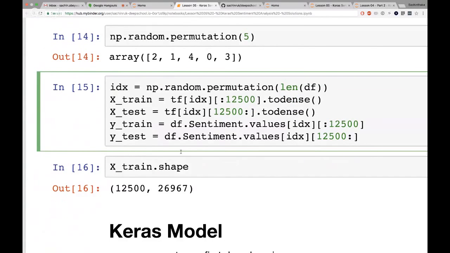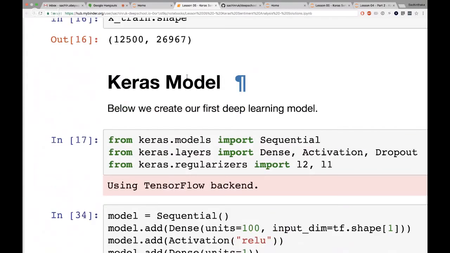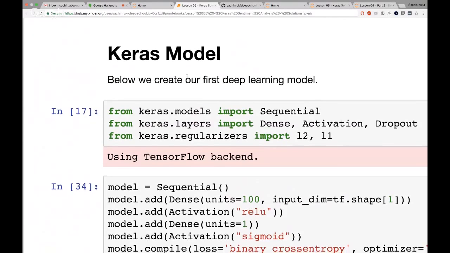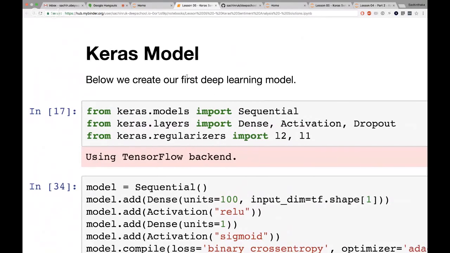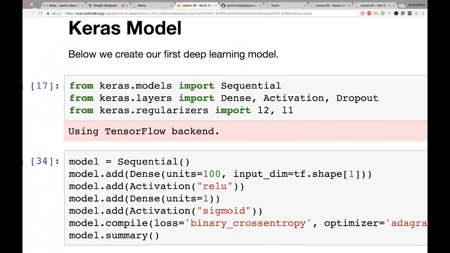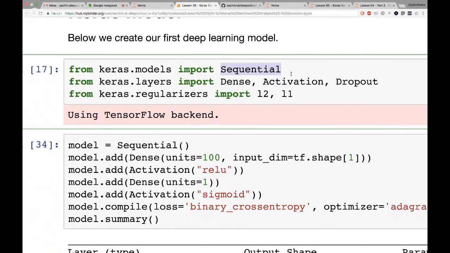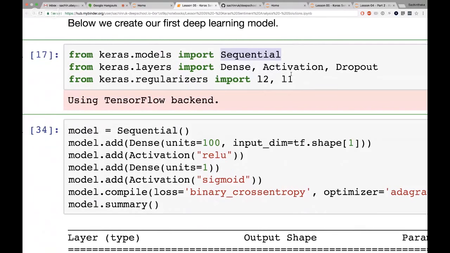And now here we go. So from Keras model part, that's where the deep learning is going to be. And by the way, if you're watching this live, make sure to follow along while we're going. Yeah, so I'm going to import all the essential stuff, right? So sequential is the basic class. So it's a Python class that we're importing to initialize the Keras model. And then we have dense, right? Activation. Now, this is probably a mistake. I probably should have put that over here.